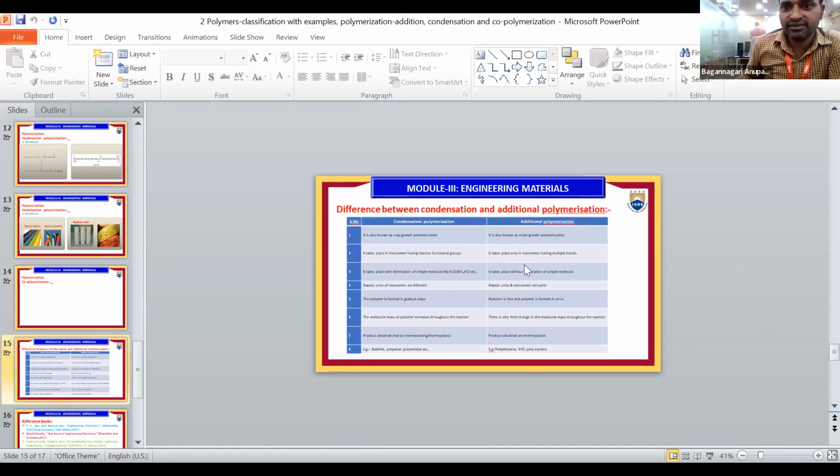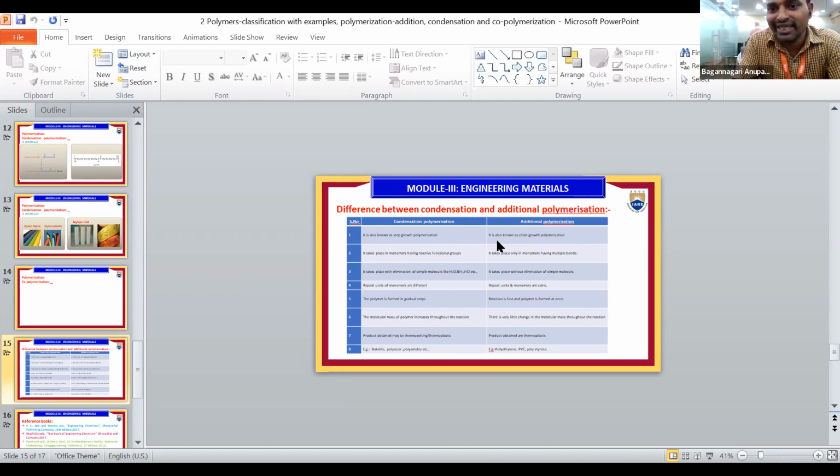Next is the difference between condensation polymerization and addition polymerization. Listen carefully. First we'll discuss condensation, then addition. Condensation polymerization is also known as step growth polymerization. Addition polymerization is called chain growth polymerization. Condensation takes place in monomers having reactive functional groups, meaning partially positive and negative charges.